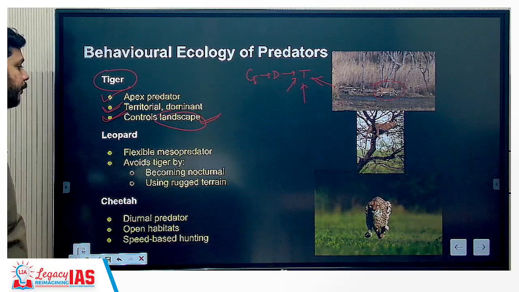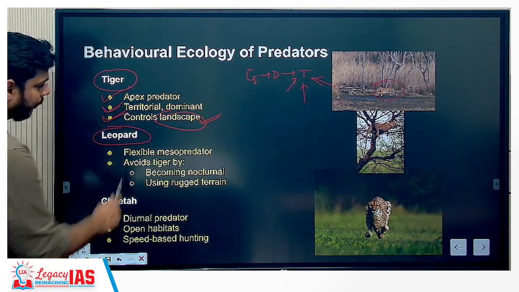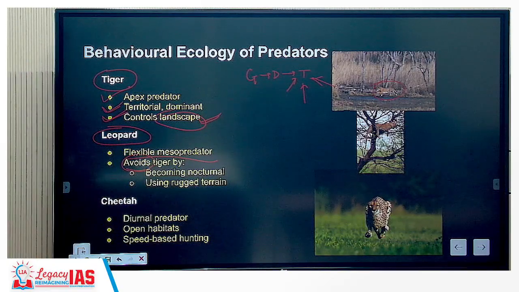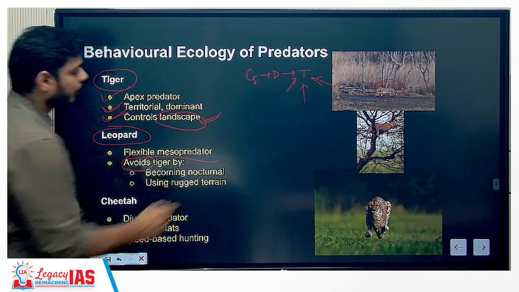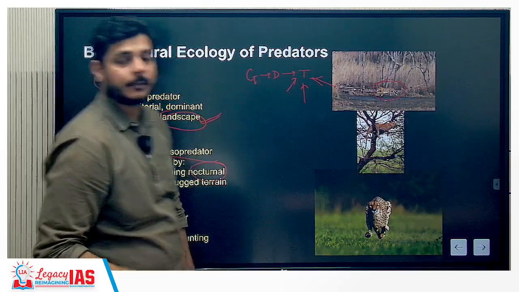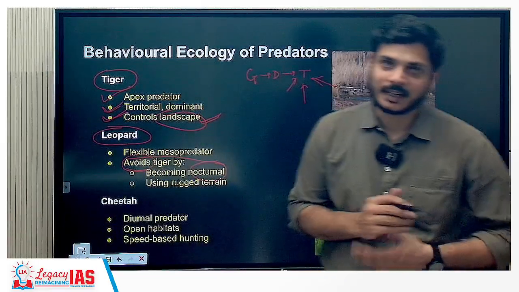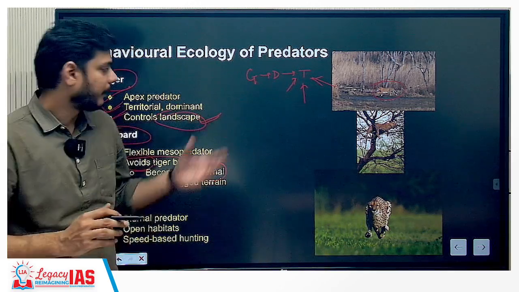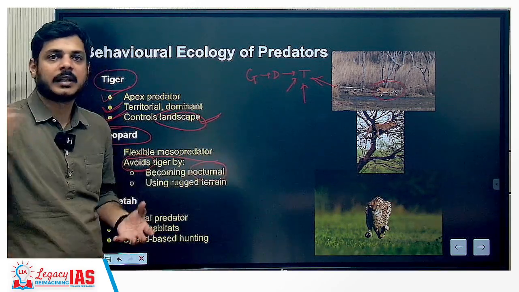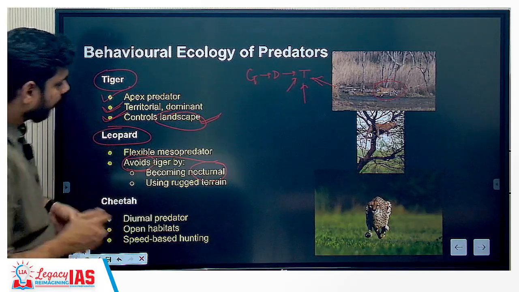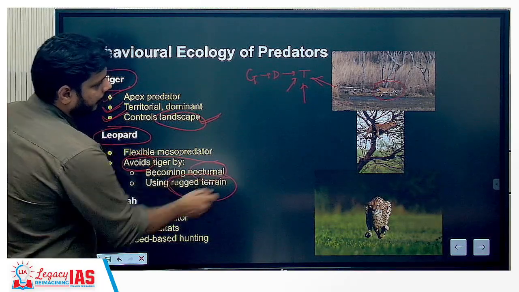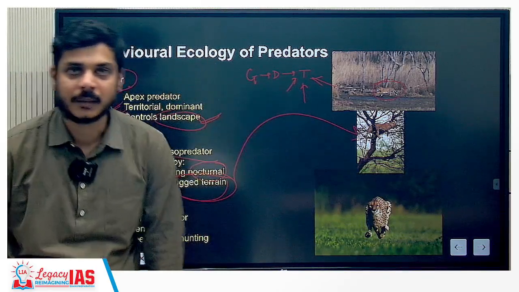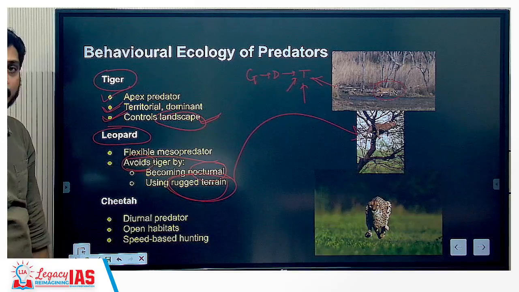Second is the leopard. The leopard is a flexible mesopredator and it avoids the tiger. This is important for us to understand. It avoids the tiger by becoming nocturnal. What is nocturnal? Nocturnal means that it will only come out at night. It will try to avoid the time in which the tiger comes out, and therefore it has to turn nocturnal. It uses rugged terrain. As you can see, this is the picture of a leopard who has actually climbed a tree. That means it has the capacity to use rugged terrain.